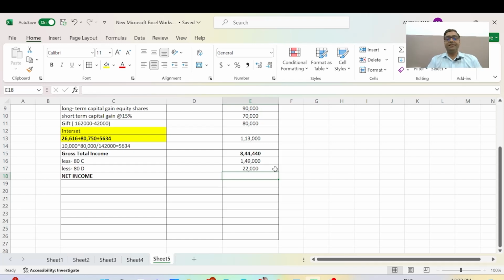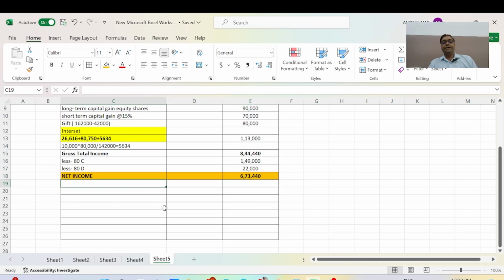It will be 6,73,440. We can calculate it easily. I think everybody knows how this comes, and this is clear to everybody.